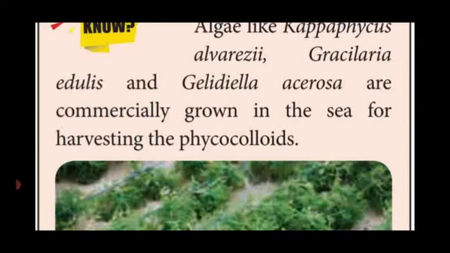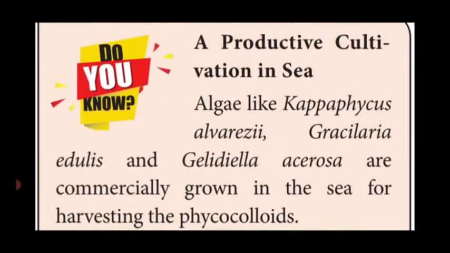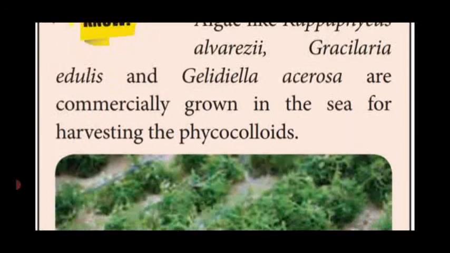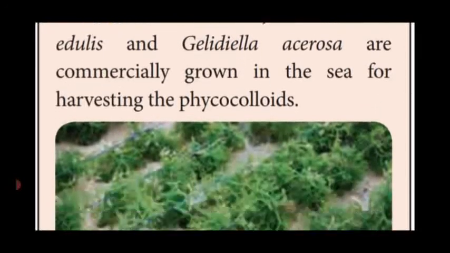So these are also a commercial purpose of algae cultivated in the sea region. These are all the different algae used to prepare phycocolloids, and their productivity.